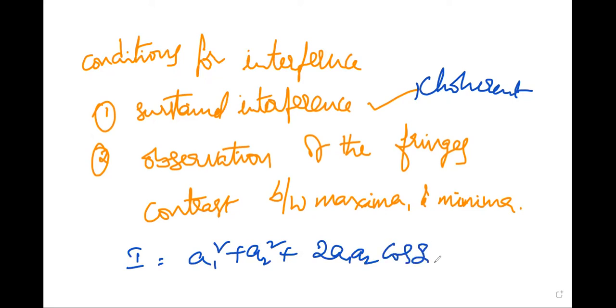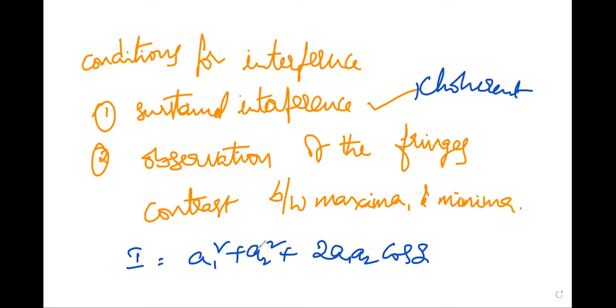The two sources must emit continuous waves of the same wavelength and time period. Same wavelength means monochromatic.